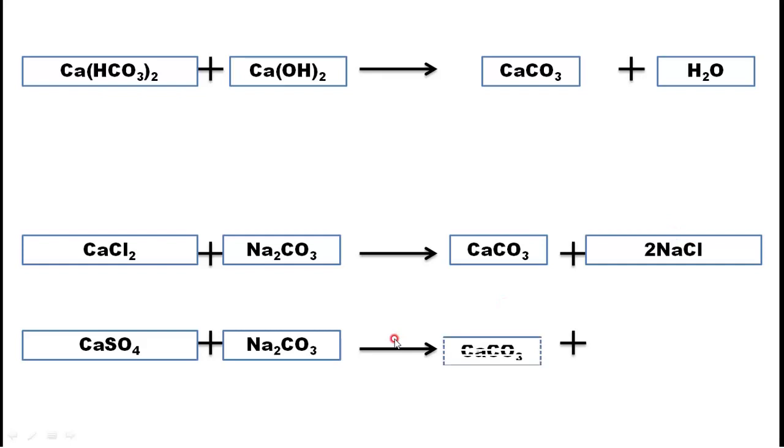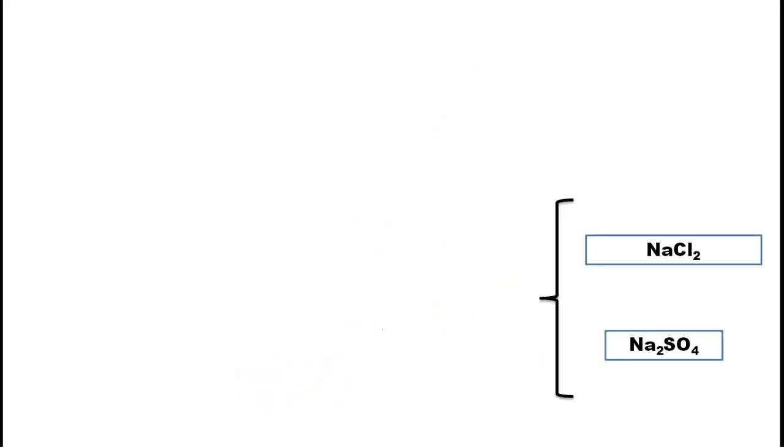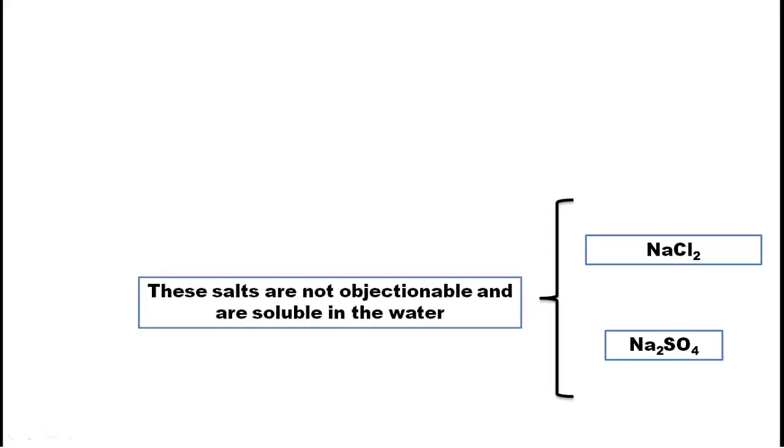Now coming to this last one, see here, CaSO4, Na2CO3. When we add that one, we get again CaCO3 and Na2SO4. Then see CaCO3, CaCO3, CaCO3. These three are settleable and are removed. Now think about this, 2 NaCl. This NaCl and Na2SO4, these two are salts, not objectionable and are soluble in water. They don't cause any harm to the human body. Therefore let it be there in the water.